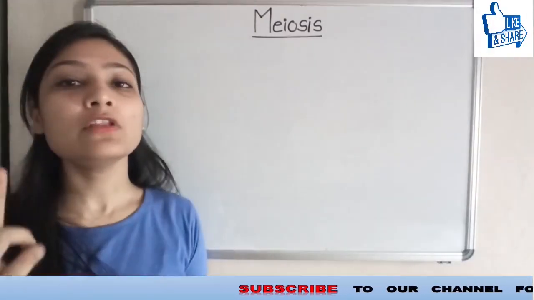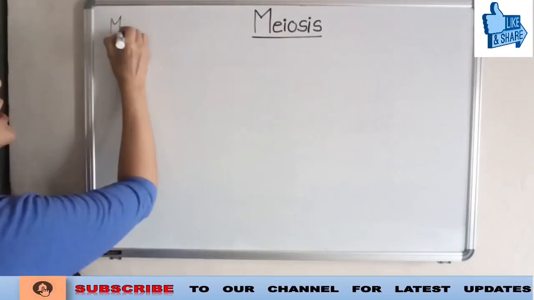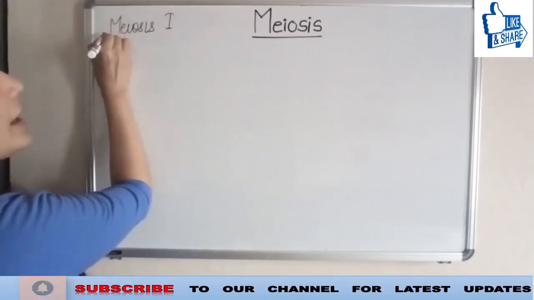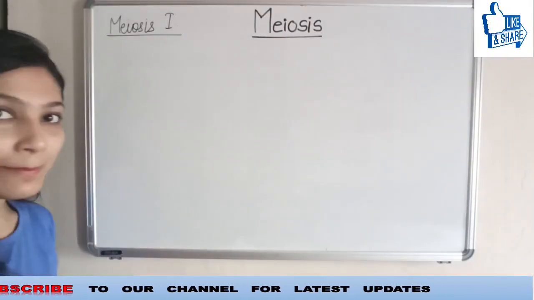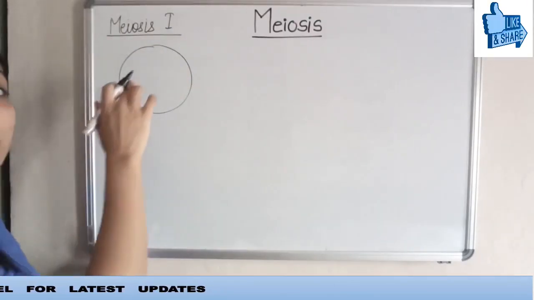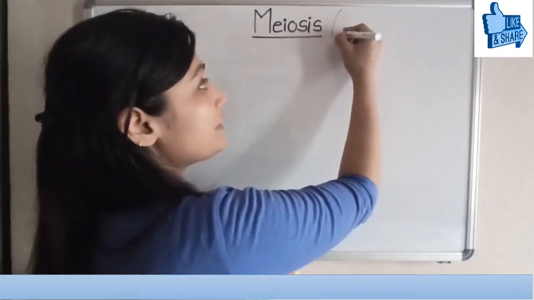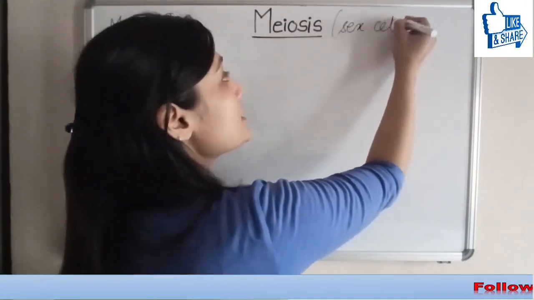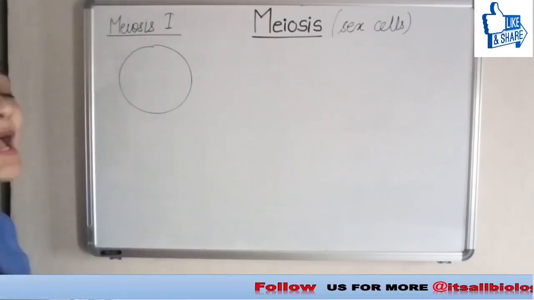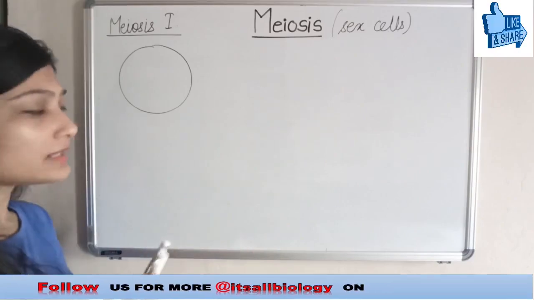At first, we will focus on the very first division in meiosis, that is meiosis 1. In meiosis 1, what happens is there is this cell. This cell, as we already know, this type of cell division takes place in the sex cells. So this type of cell will be having chromosomes from both mother and the father.